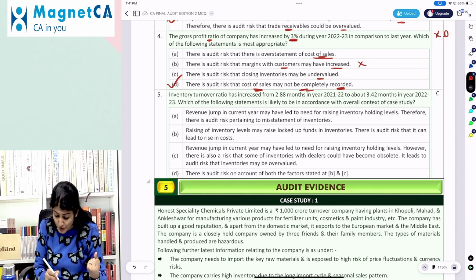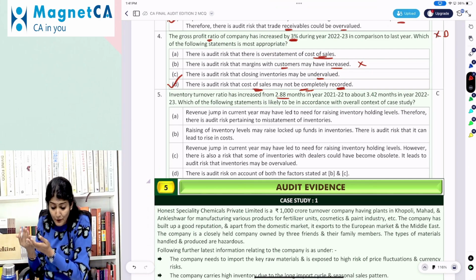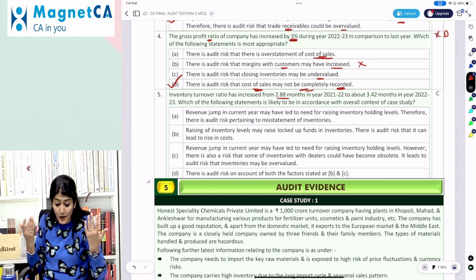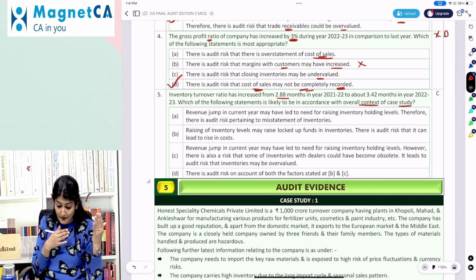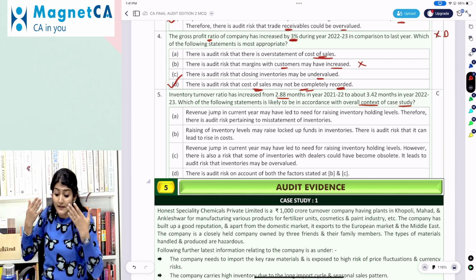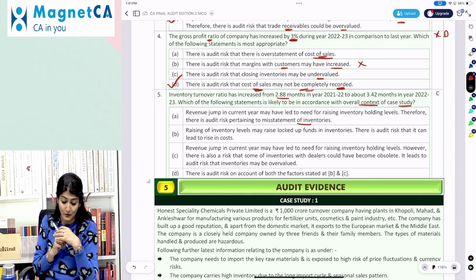Inventory turnover ratio has increased from 2.88 months in 21-22 to about 3.42 months in 22-23. Which of the following statements is likely to be in accordance with the overall context of the case study? Revenue jump in the current year may have led to need for raising inventory holding levels, therefore there is an audit risk pertaining to misstatement of inventory.